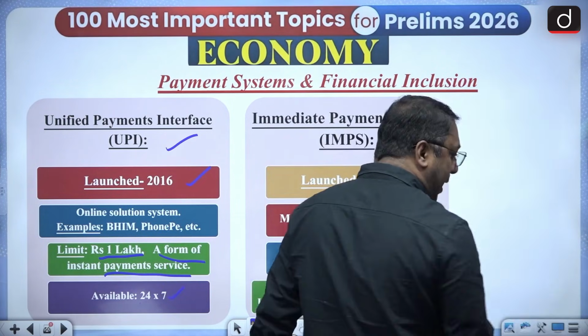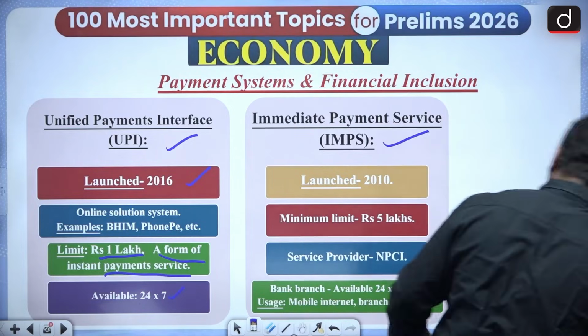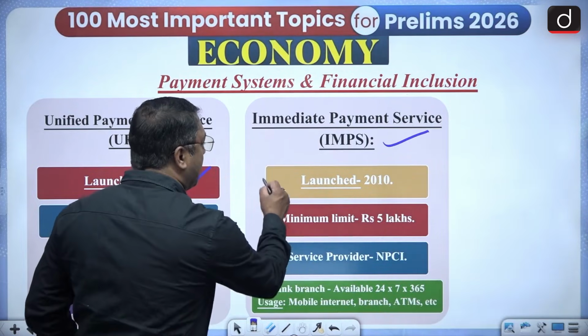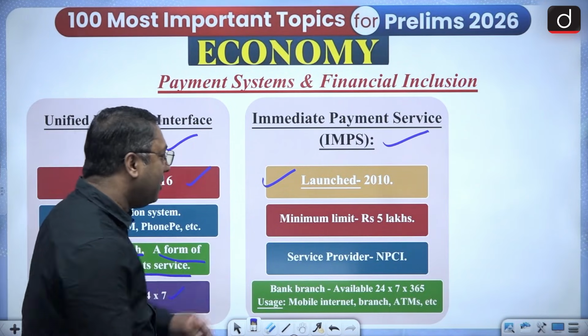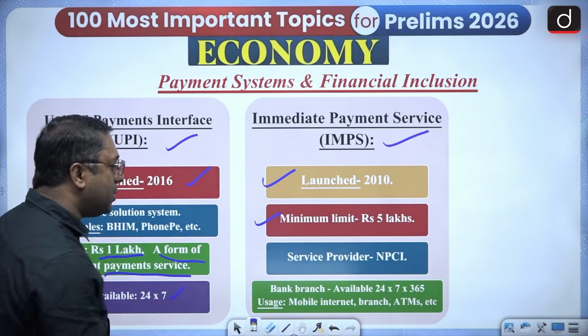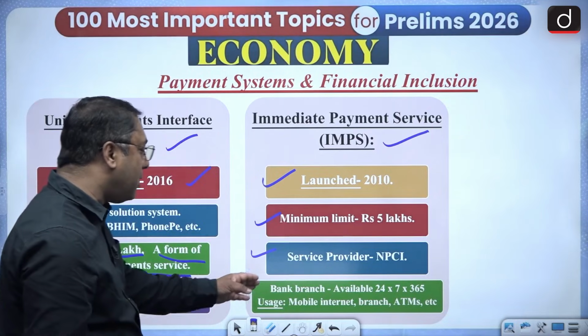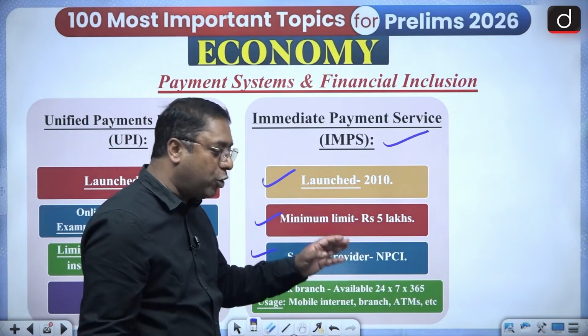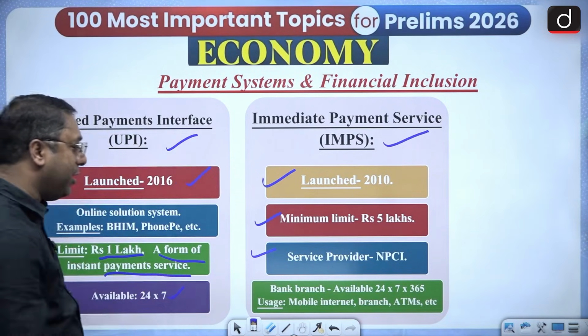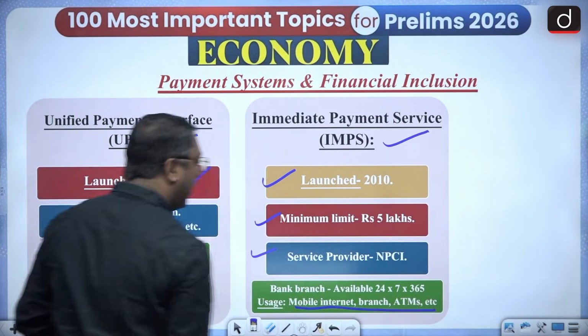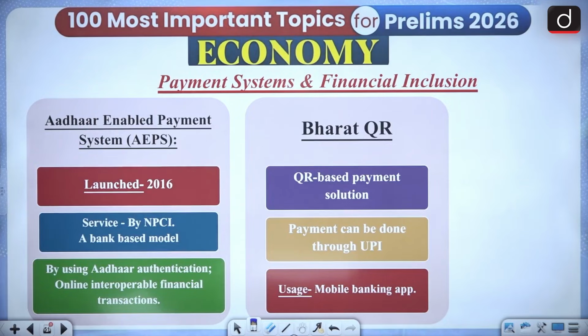And IMPS. Now when I say IMPS, it was launched 2010, minimum limit 5 lakh rupees, service provider is NPCI, and the bank branch is available 24/7, 365 days, mobile, internet, branch and ATMs are used for that.